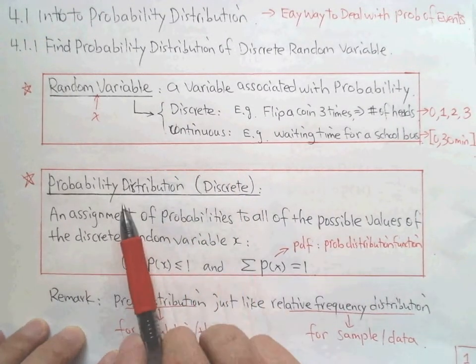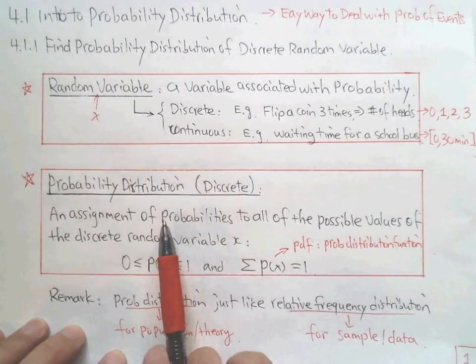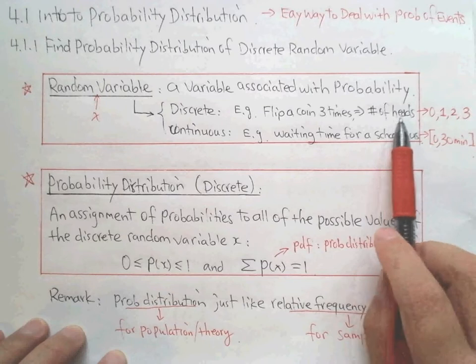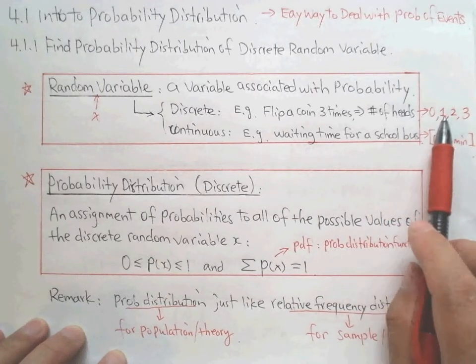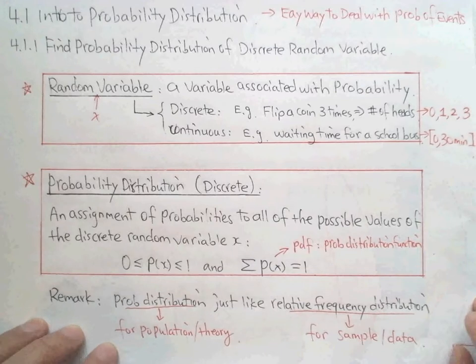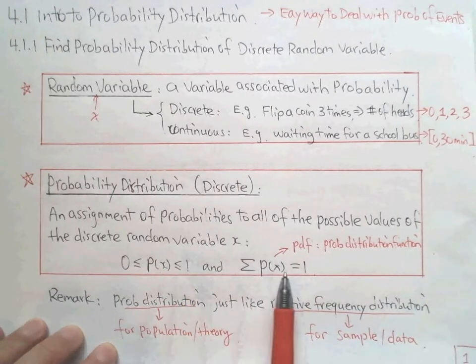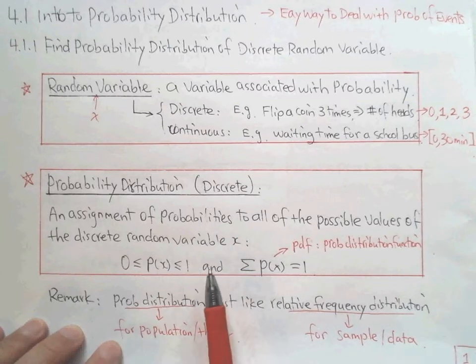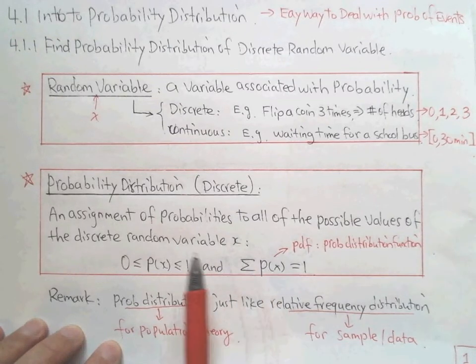If we deal with the discrete case, what's the probability? Remember these questions: what's the probability to get 0, or to get a 1, or a 2, or a 3 for this random variable? We put these probabilities together and build a table. This table we call the probability distribution.